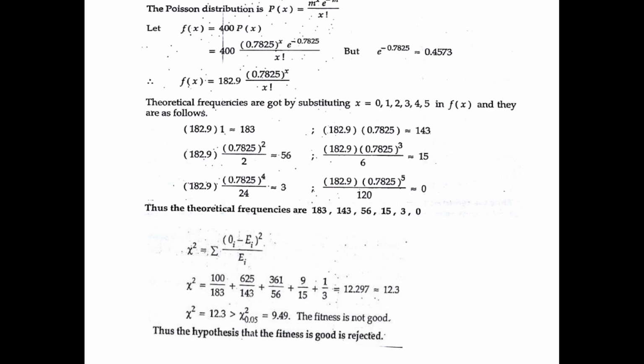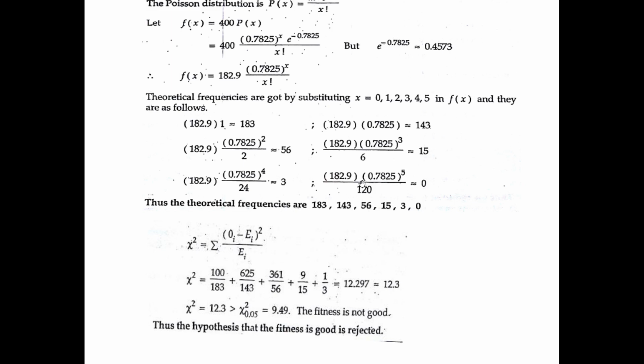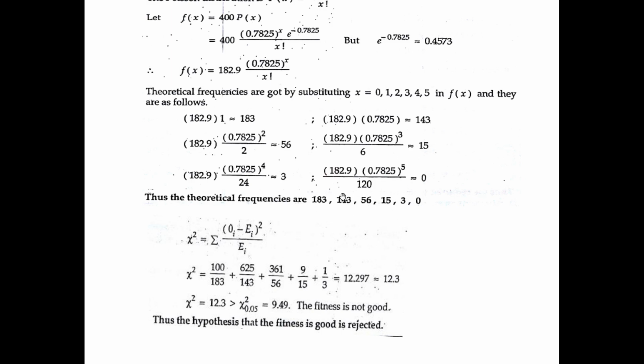If we give different values of x over here, we get 183, 143, 56, 15, 3 and 0. So these are the theoretical frequencies. We have the observed values already. We got the theoretical values. Now let's find the quantity chi-square.